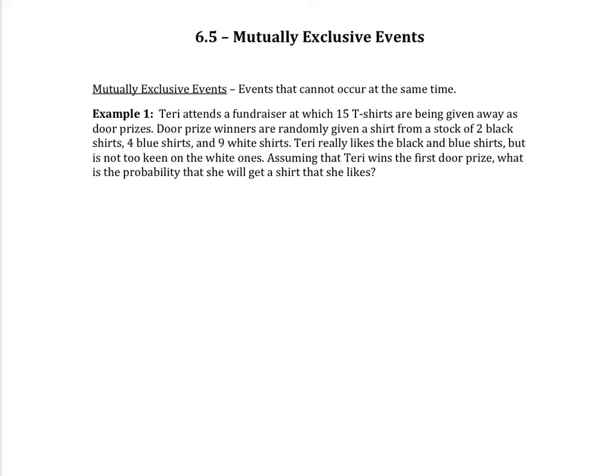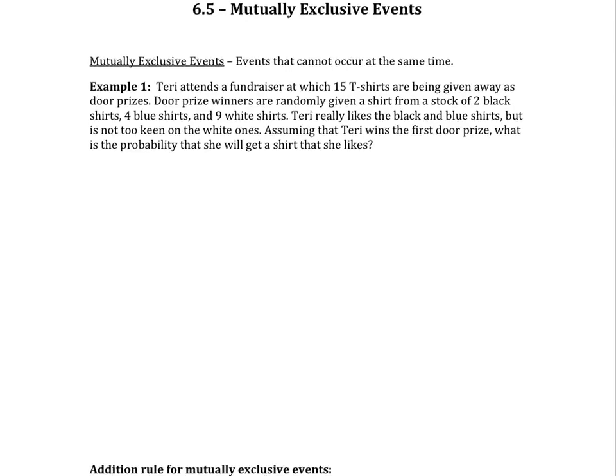Terry attends a fundraiser at which 15 t-shirts are being given away as door prizes. Door prize winners are randomly given a shirt from a stock of 2 black shirts, 4 blue shirts, and 9 white shirts. Terry really likes the black and blue shirts, but is not too keen on the white ones. Assuming that Terry wins the first door prize, what is the probability that she will get a shirt that she likes? To be consistent with the way we've been solving our probability problems, we're going to label our events.